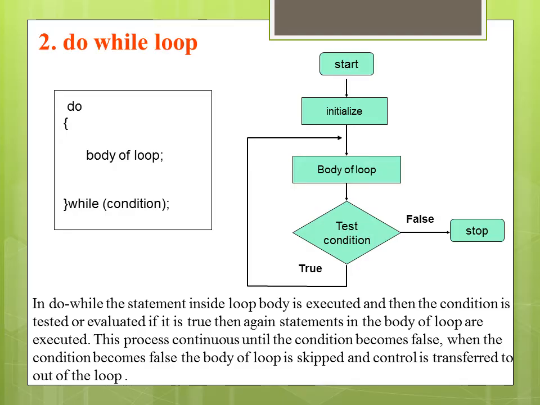The second type is do while loop. In do while, the statement inside the loop body is executed and then the condition is tested or evaluated. If it is true, then again the statements in the body of the loop are executed. This process continues until the condition becomes false. When the condition becomes false, the body of the loop is skipped and control is transferred out of the loop.